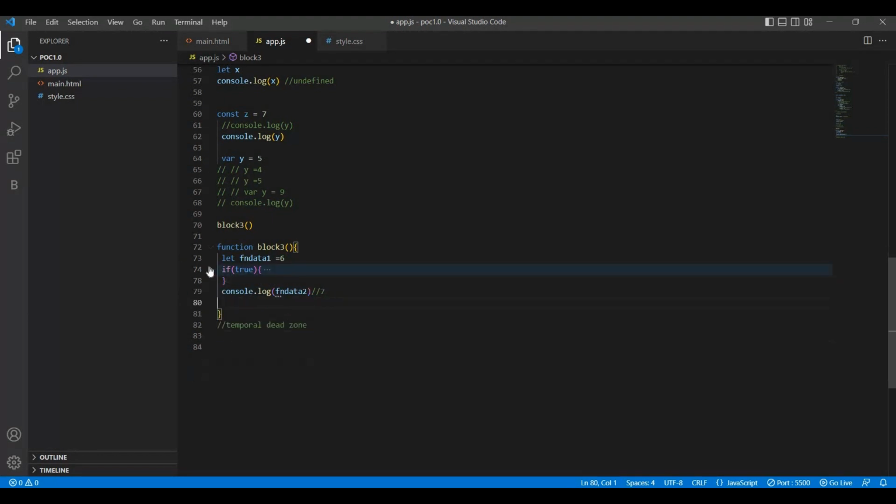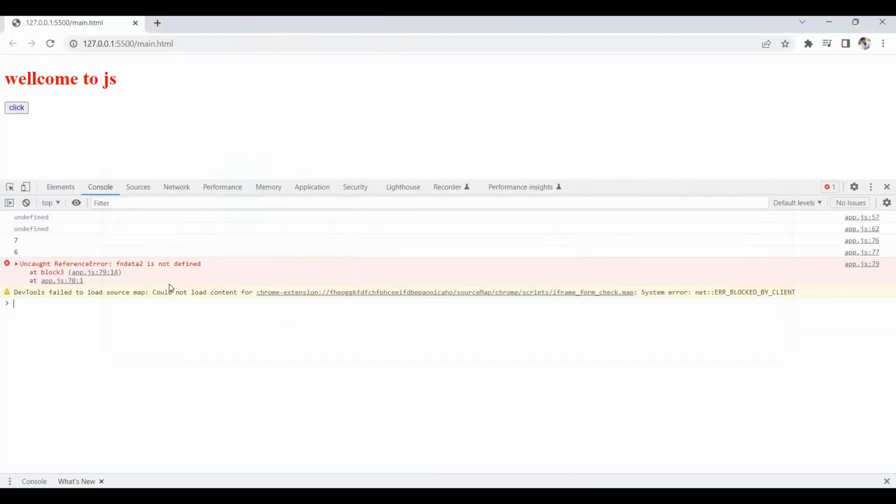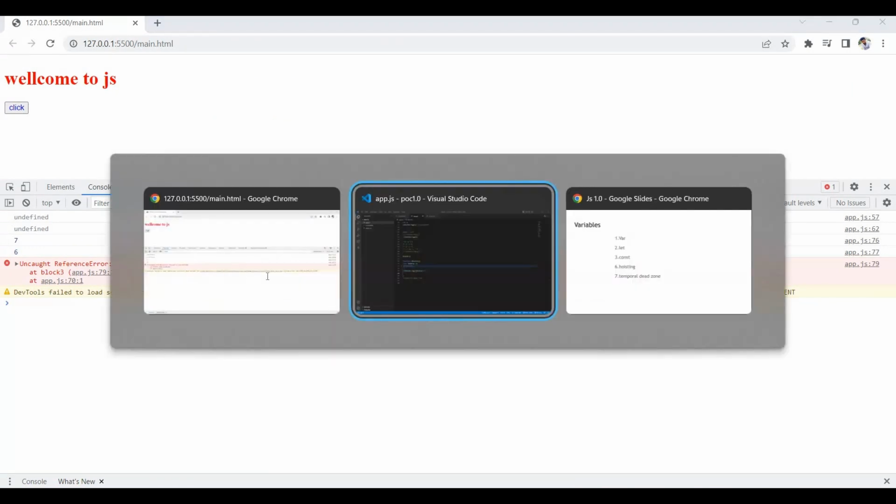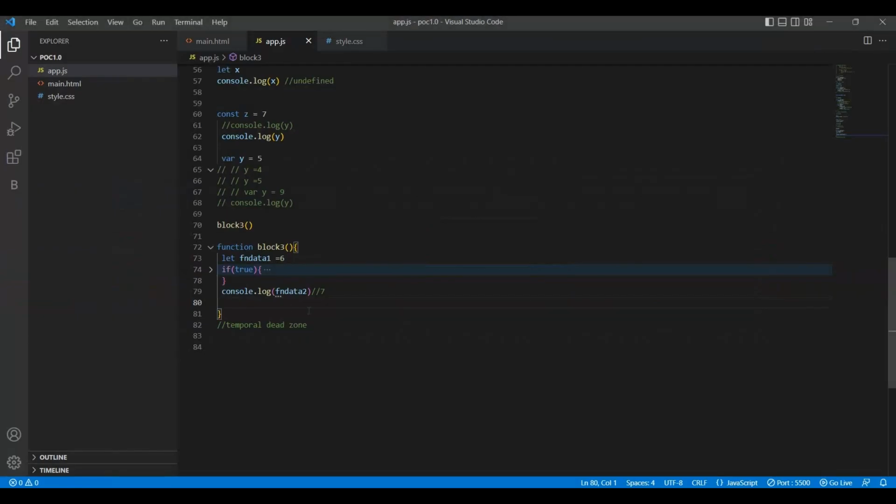Now I will print function data 2 after this block. This is the if block, and outside of the if block I am printing the function data 2 variable. So let's see what will happen. It is throwing an error: function data 2 is not defined. Okay, what happened? Here you can say this if block acts as a temporal dead zone.